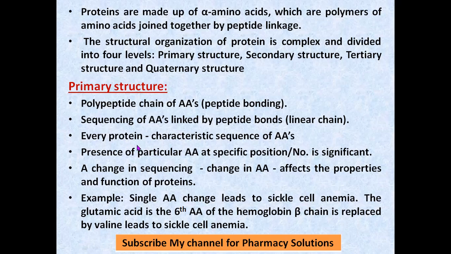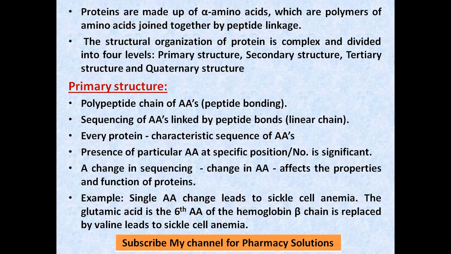And every protein molecule will have certain sequencing. Every protein will have a chain of amino acids, and one particular amino acid will be positioned at that particular place in the sequence. Aspartic acid, then glutamic acid, phenylalanine. Whatever the different amino acids are, this amino acid should be at the second position, third position, fourth position, fifth position. So specific sequencing will be there.